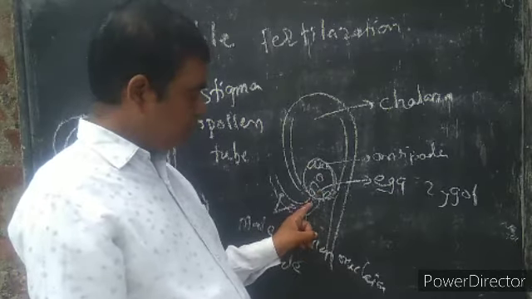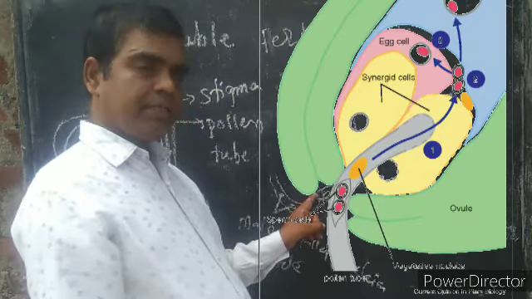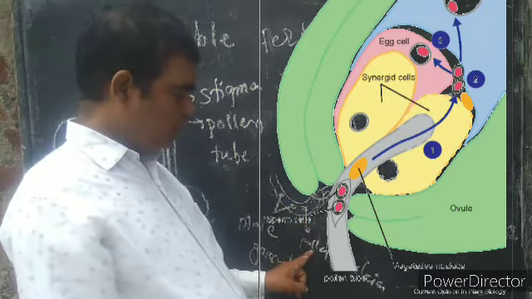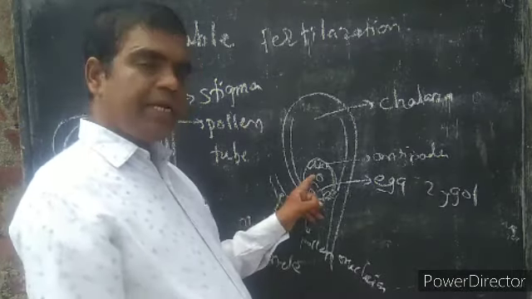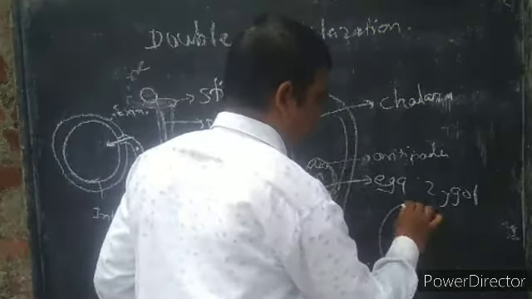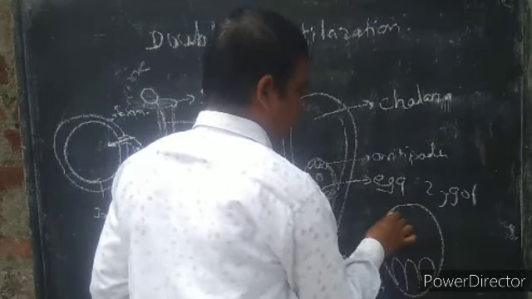The pollen tube enters one of the synergid cells, and here the pollen tube nucleus disappears, and the two male gametes enter the embryo sac.